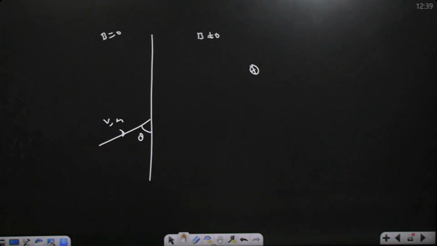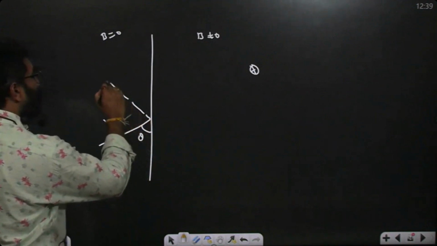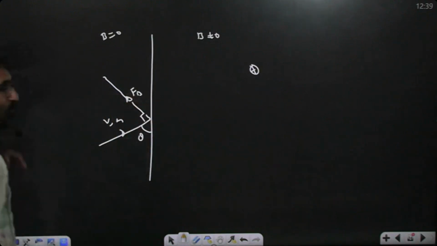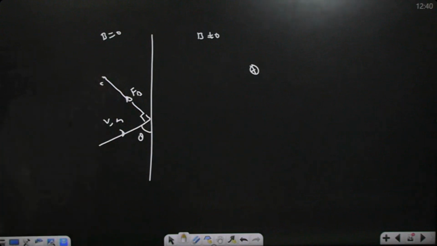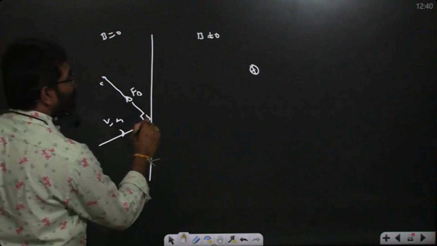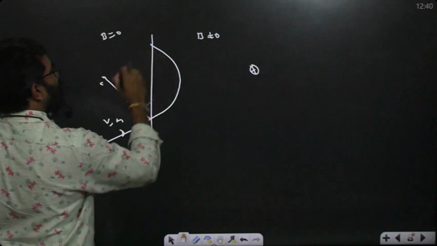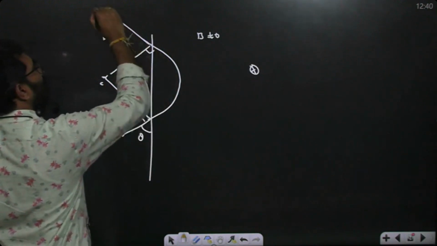Magnetic force is always perpendicular to velocity. It is along this direction, given by v bar cross b bar, and this is the center of curvature. The particle moves along the circular path, and when it comes out here, the radius of curvature must again be perpendicular. So this particle will move along this direction with speed v.